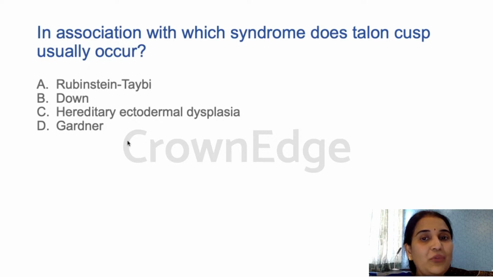In association with which syndrome does talon cusp usually occur? These are all repetitions, so I think you should be able to quickly tell me the answer for this. Talon's cusp is associated with, yes, A, Rubinstein-Taybi syndrome. Talon's cusp is nothing but dens evaginatus of the anterior tooth. You see that there is a well delineated cusp on the lingual portion of the anterior teeth, and this is very commonly associated with Rubinstein-Taybi syndrome. Okay, excellent. A is the answer for this question.